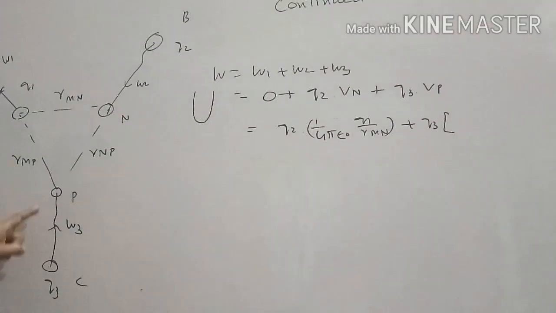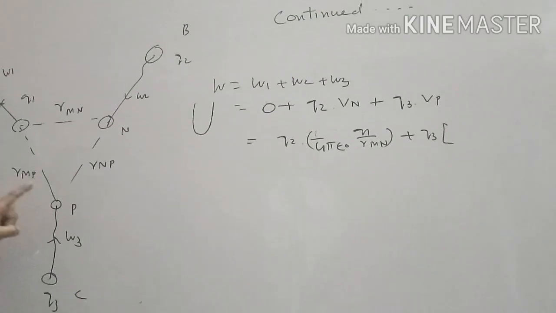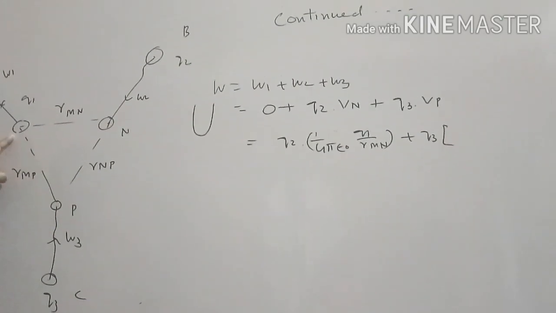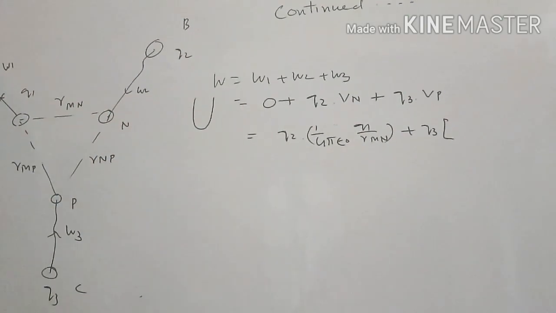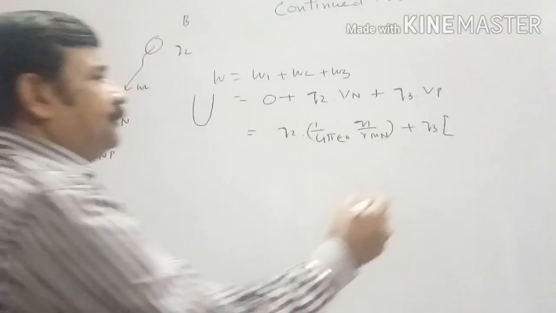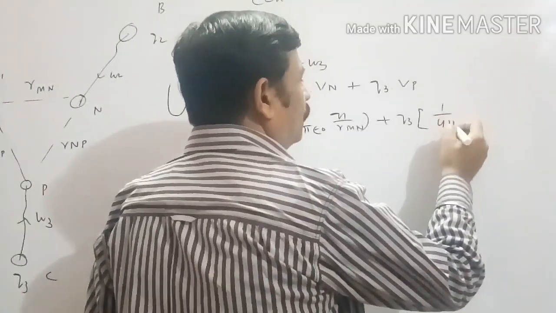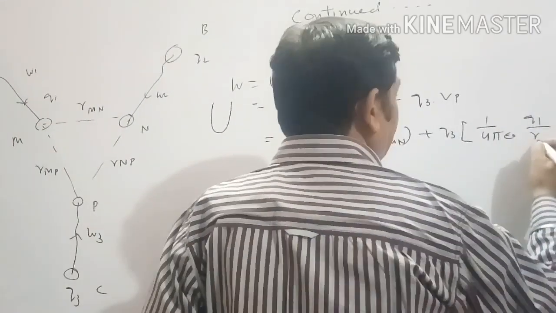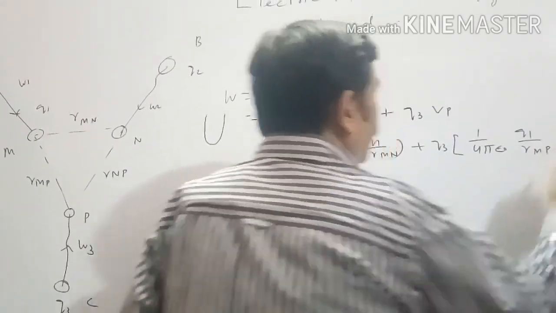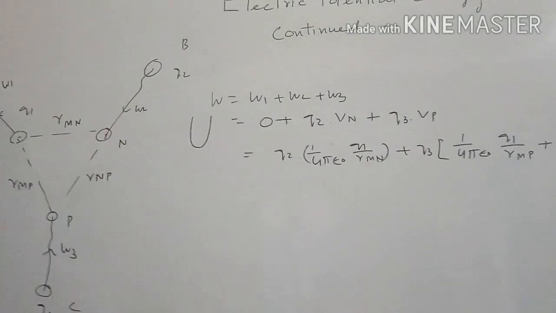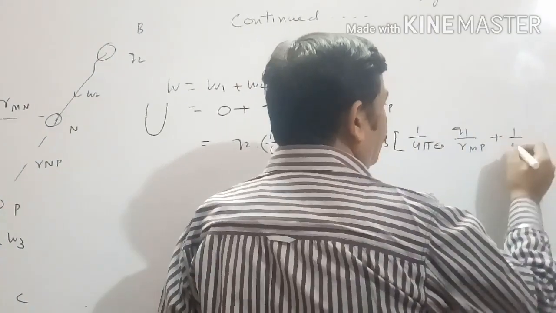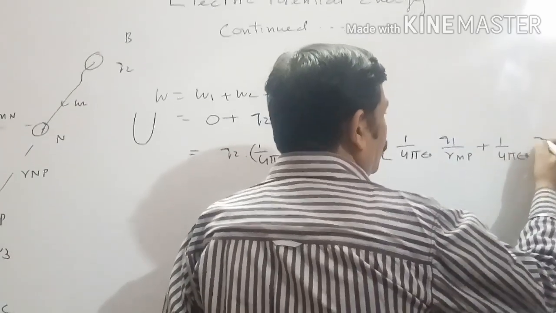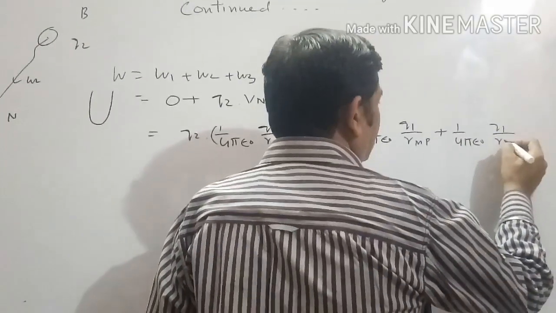Now potential at P will be the sum of the potential at P due to M and the potential at P due to N. Potential at P due to M will be 1 upon 4 pi epsilon naught Q1 by the distance MP, and potential at P due to N will be 1 upon 4 pi epsilon naught Q1 divided by the distance NP.